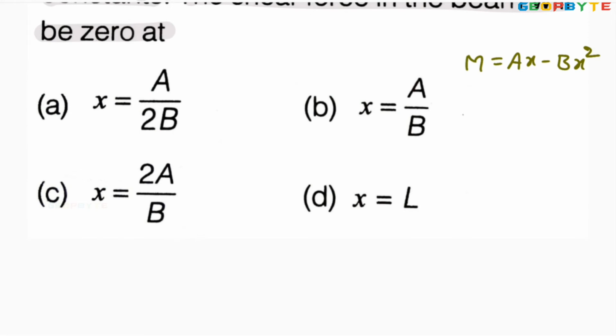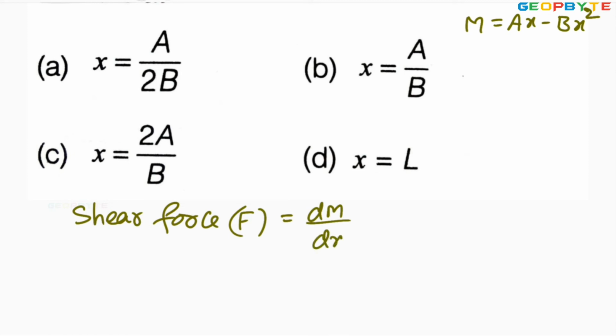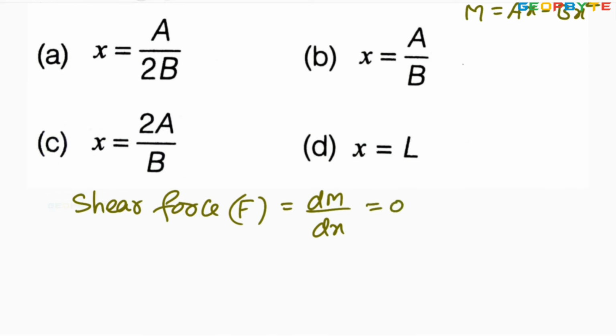So you know shear force F equal to dM by dx. He has given the shear force is 0. This is equal to 0. d by dx of M, that is ax minus bx square.